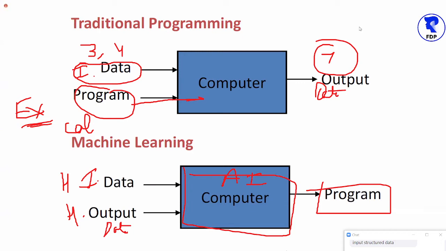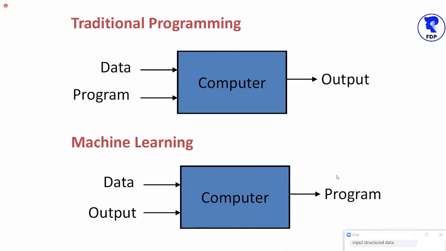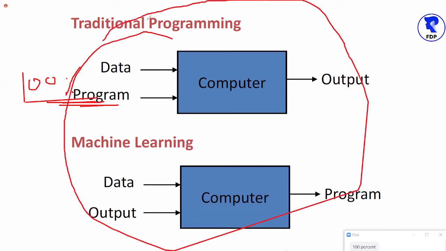Okay, so I request, please give me confirmation on all the concepts that I've explained. If you are okay with 100% of the concepts, please write 100% in the chat box, so that I can ensure you are with me. If you have any doubt, you can definitely ask the question and I'll be happy to answer. The concepts covered were what is traditional, what is machine learning, what is explicit, what is implicit. Prakash sir, may I know which part you missed?